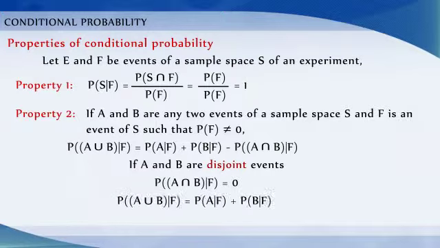Therefore, probability of A union B given F is equal to probability of A given F plus probability of B given F. Probability of E complement given F is equal to 1 minus probability of E given F.